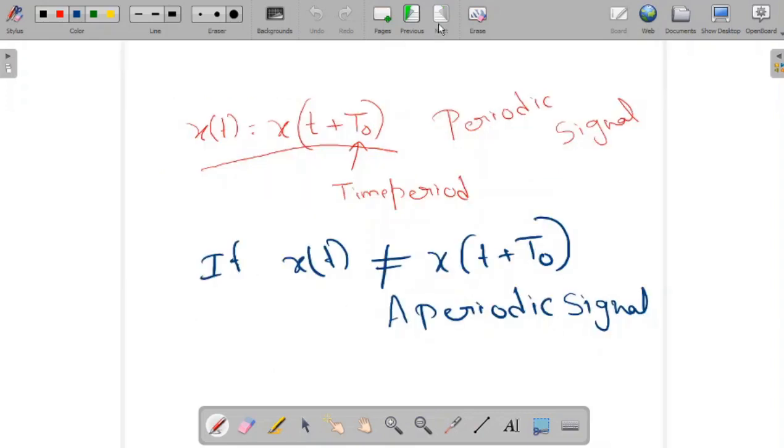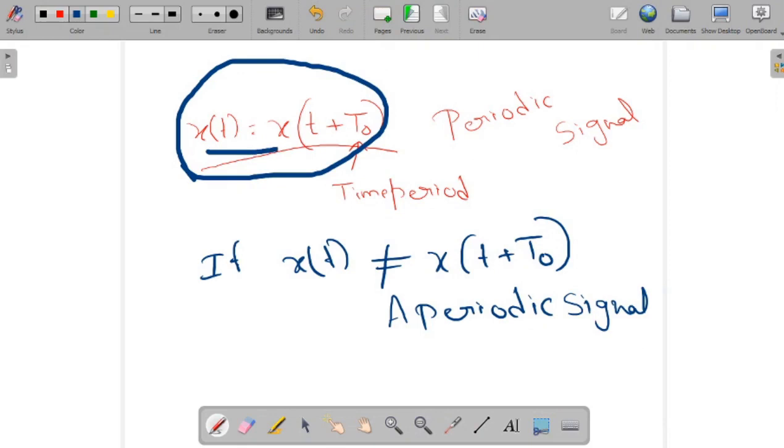The mathematical condition for the periodic signal is, if the signal x of t satisfies x of t equal to x of t plus t0, then we can say the signal is periodic. Otherwise, if x of t is not equal to x of t plus t0, then we can say the signal is aperiodic.